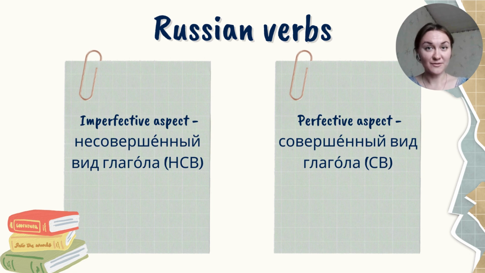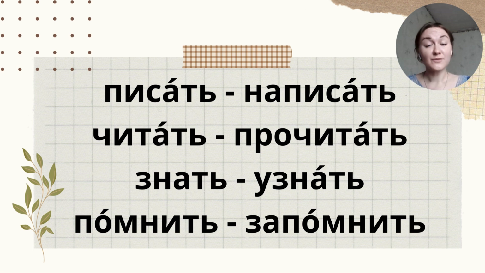Imperfective verbs and perfective verbs go together in aspectual pairs with the same lexical meaning. Let's take a look at another slide. So you can see verbs писать, написать. Both of them mean to write. Читать, прочитать. Both of them mean to read. Знать, узнать, which means to know. Помнить, запомнить, which means to remember, to memorize.